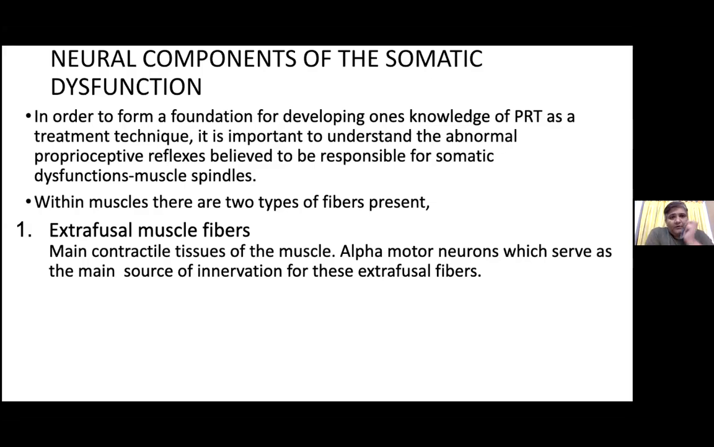In order to form the foundation of developing one's knowledge of PRT as a treatment technique, it is important to understand the abnormal proprioceptive reflexes believed to be responsible for somatic dysfunction: the muscle spindles. Within muscles, there are two types of fibers: extrafusal fibers and intrafusal fibers. Extrafusal fibers are the main contractile tissues of the muscles, supplied by alpha motor neurons, which serve as the main source of innervation for those extrafusal fibers.